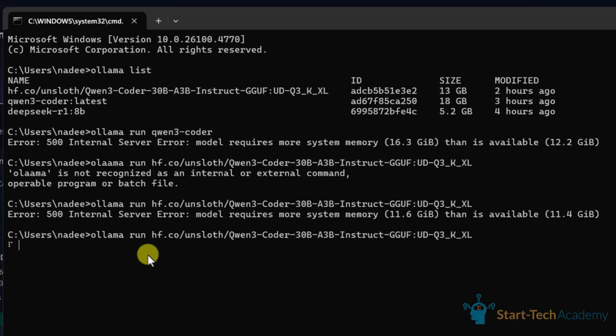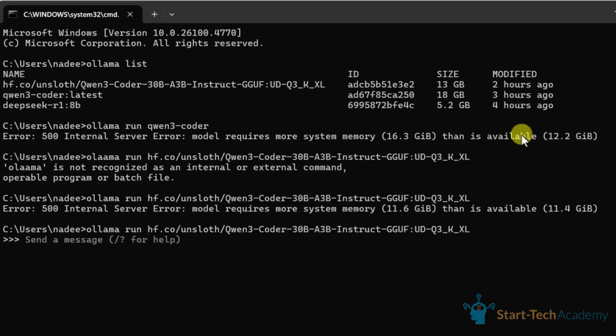For you, it will first start downloading the 13 GBs of model, and once the download is completed, you will be able to use the model. After you execute this command, the compressed Qwen3 Coder model will be installed on your machine. Now you can see send a message, which means we can directly use Qwen3 Coder here.